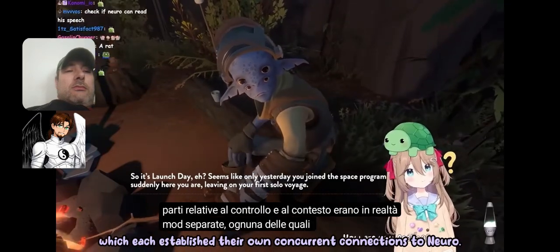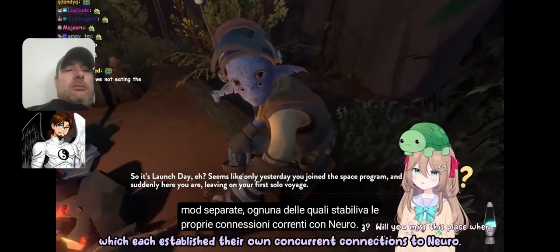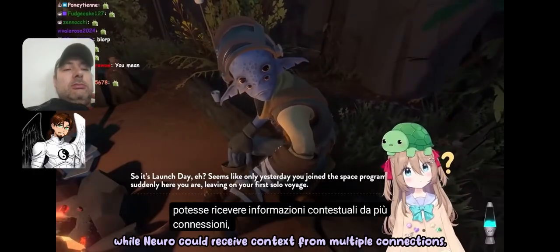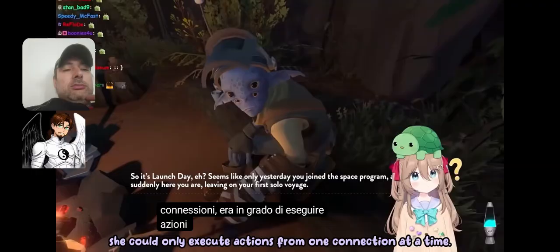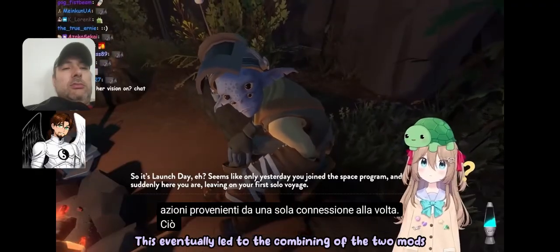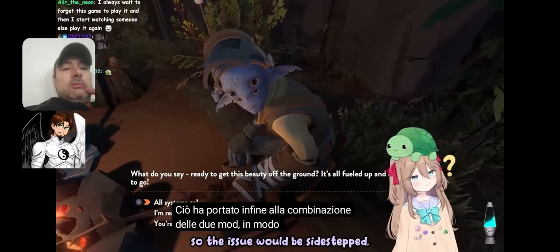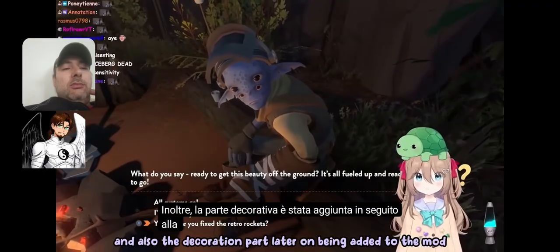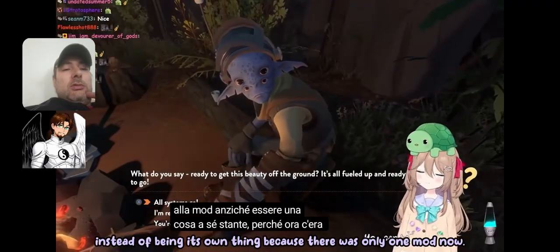On the first couple days of the Outer Wilds playthrough, the control and context parts were actually separate mods, which each established their own connections to Neuro. It was then found out that while Neuro could receive context from multiple connections, she could only execute actions from one connection at a time. This eventually led to the combining of the 2 mods so the issue would be sidestepped. Also, the decoration part was later added to the mod instead of being its own thing because there was only one mod now.